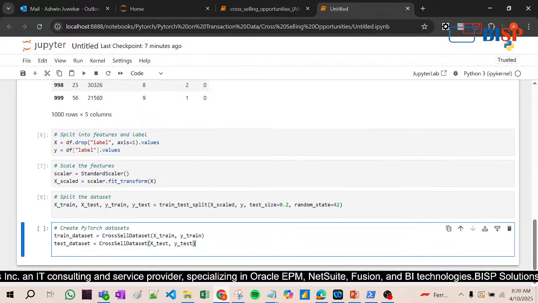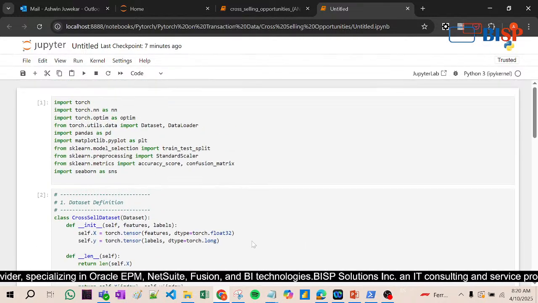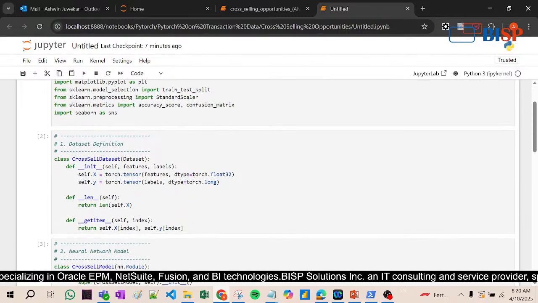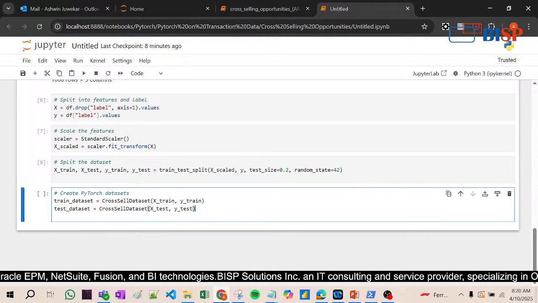Now we have to create PyTorch datasets, the train data set and the test data set, the cross sell data set. We have already created the above part, the cross sell data set, right? Inside this data set we pass the data, that is x train, y train. For the cross sell test data set, that is x test, y test, right?